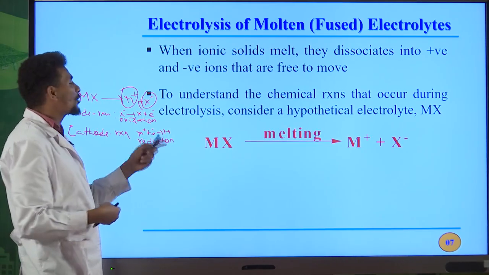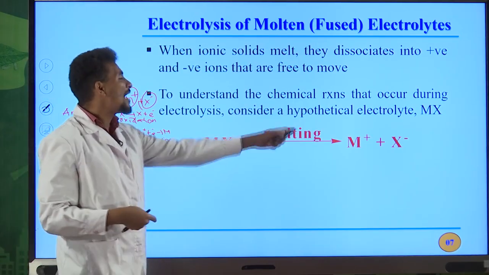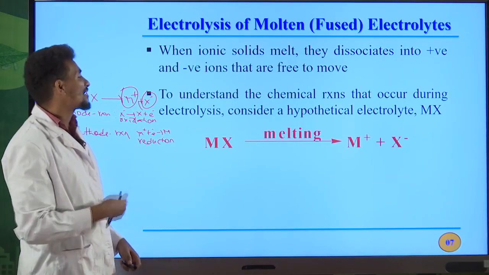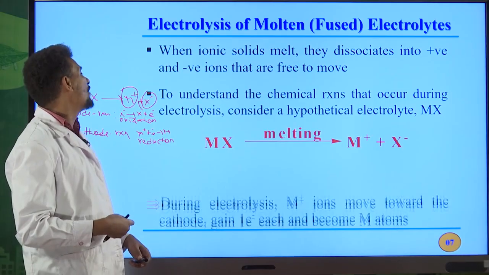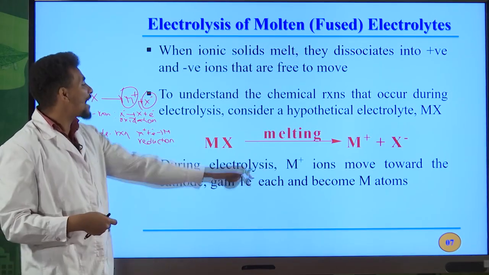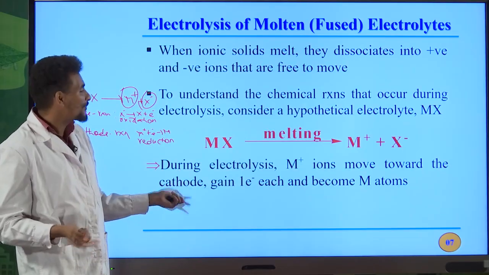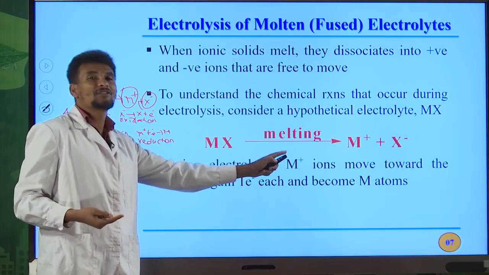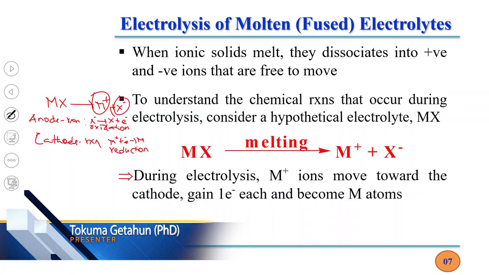Cathode half reaction can also be written in this way. After melting, M plus and X minus, a cation and an anion, a positive charge and a negative charge, will form. During electrolysis, M plus ions move towards the cathode. Why? Cathode is a negative electrode. I told you this one. M plus is a positively charged ion. Therefore, it is attracted to the cathode.